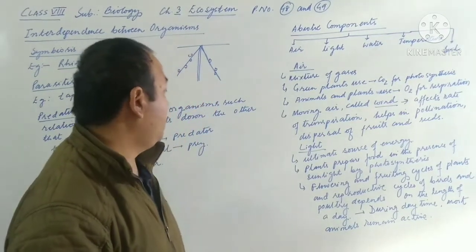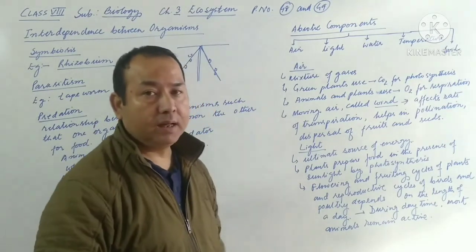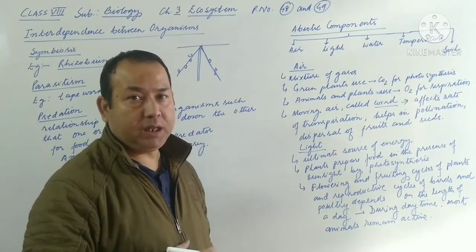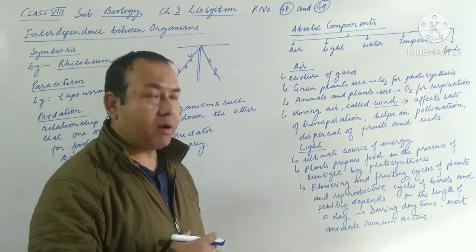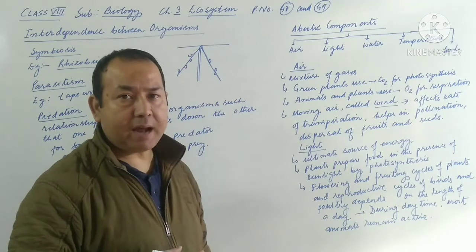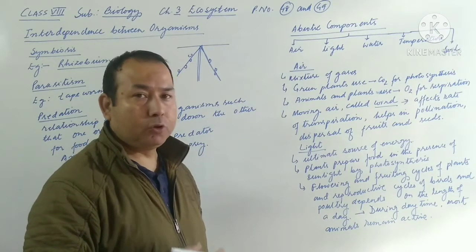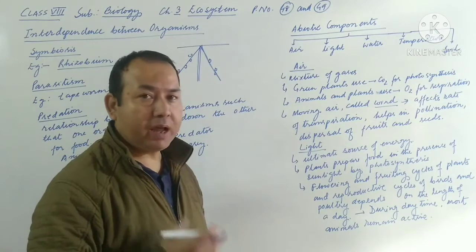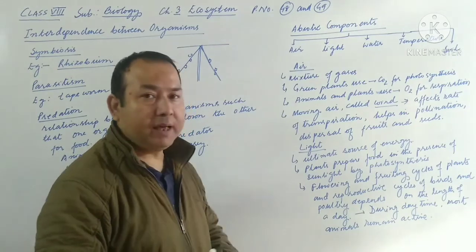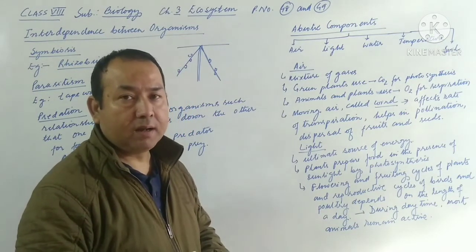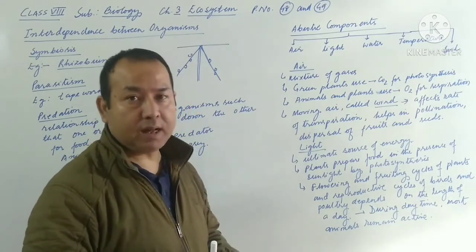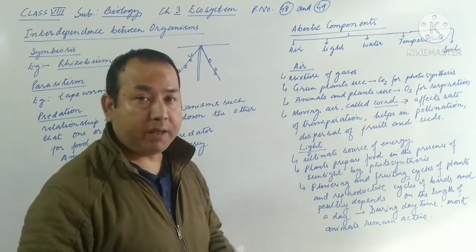Then the next part is light. Light is considered to be the ultimate source of energy. Whichever energy we see around us is because of sunlight. Only 1% of sunlight is trapped by the plants, and it is used by all living organisms to do their activities and physical work. This light is mainly used by plants to prepare their food by the process of photosynthesis, so plants depend on light to prepare their food.